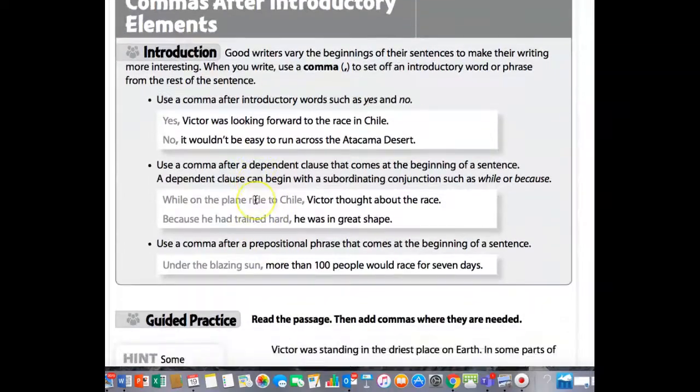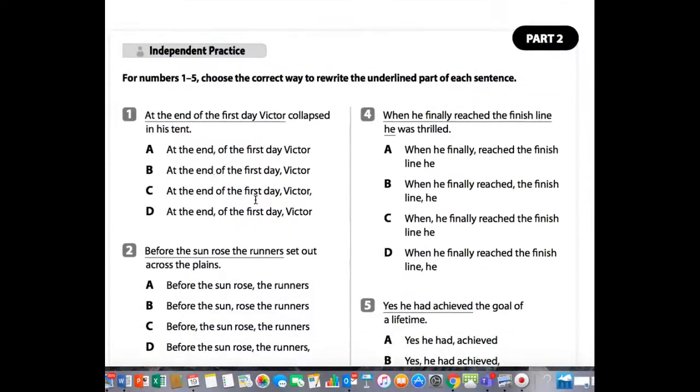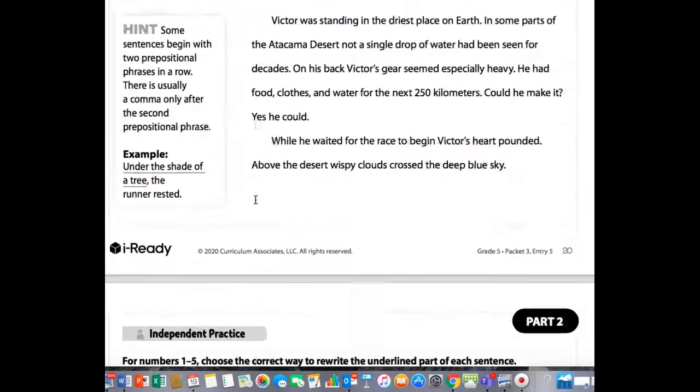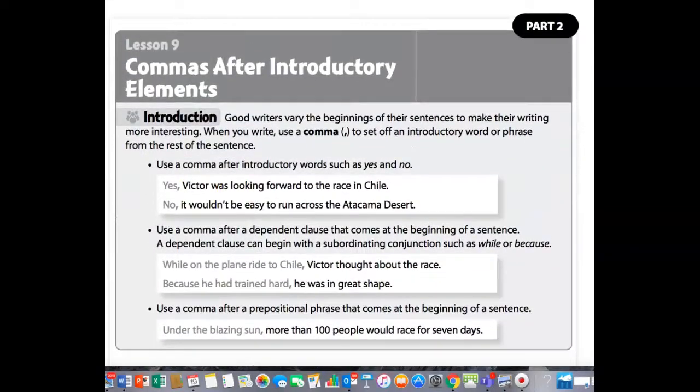All right, guys, for writing, we are on pages 20 and 21. So let's take a look. This is about commas after introductory elements. Good writers vary the beginnings of their sentences to make their writing more interesting. When you write, use a comma to set off an introductory word or phrase from the rest of the sentence. Okay, so if you say yes or no, you put a comma there.